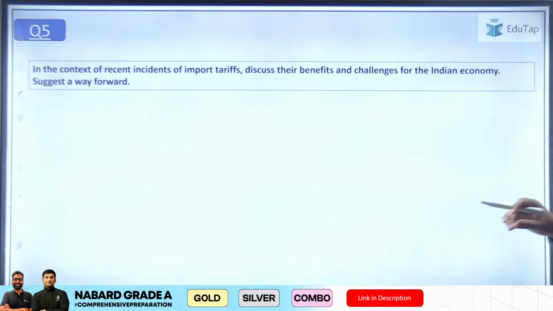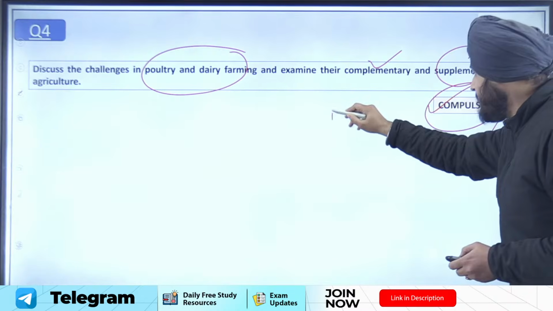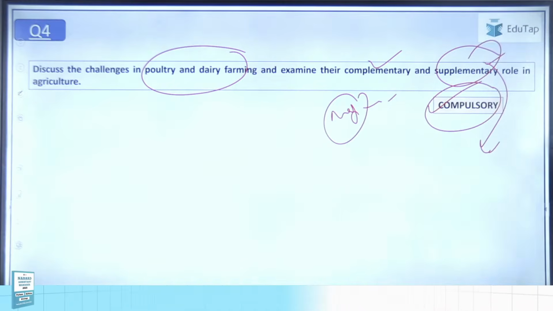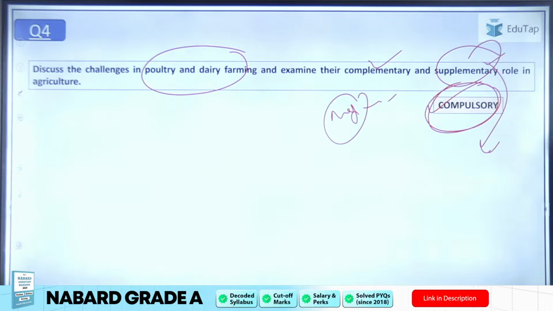So all right, this is regarding question number 4, that discuss the challenges in poultry and dairy farming and examine the complementary and supplementary role in agriculture. So again, this is something that you can map with the syllabus, and it was from the ARD portion only. And ARD, I would say this was doable, even if it was asked as a part of the compulsory section, but it was doable.